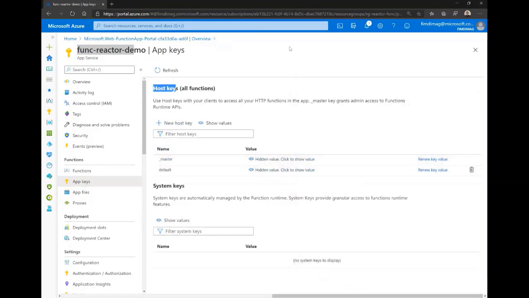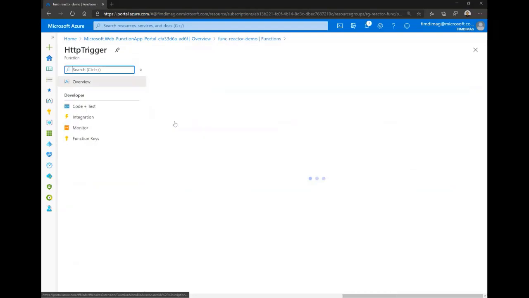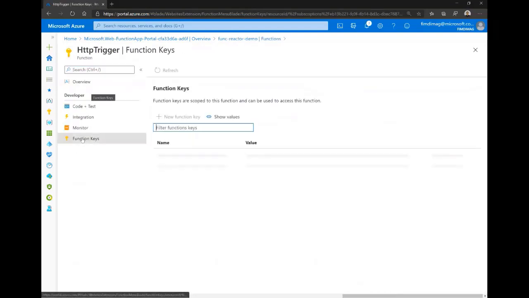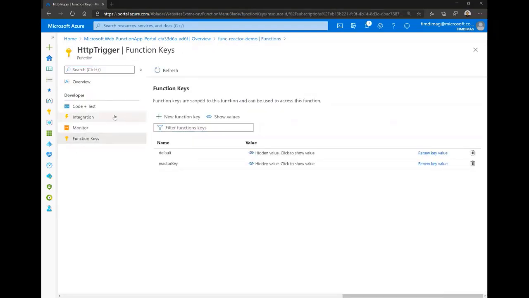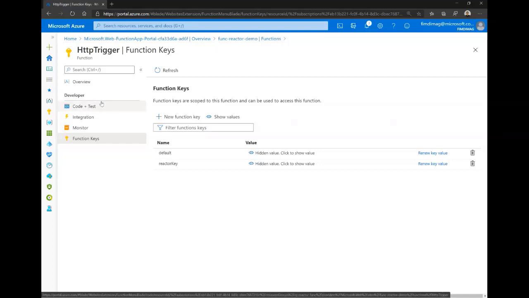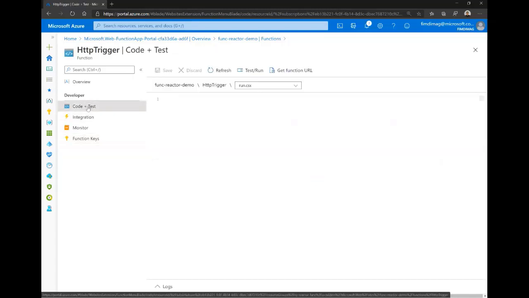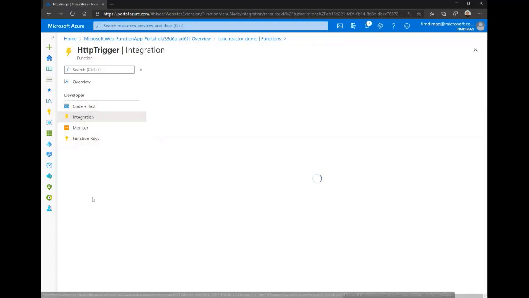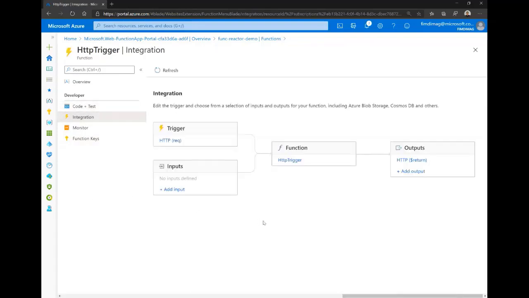If you use those keys, we can use it with all the functions inside this function app. But if we use the key here in the function key, it's also meant to be used with this function only. We have also, so this is the code and test part. We have the integration part also. The integration here is a UI of what we have inside our function directly.